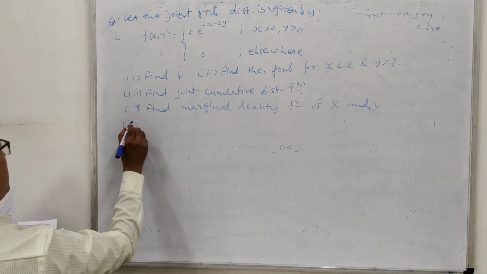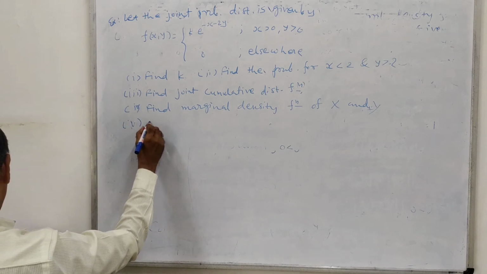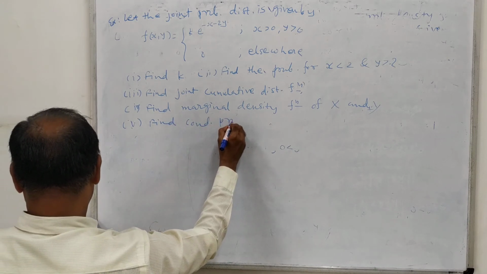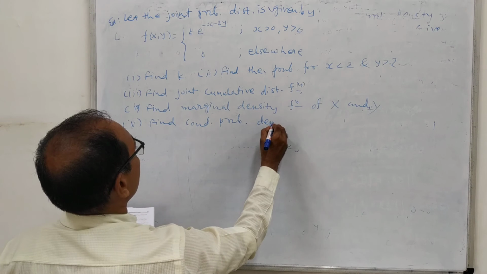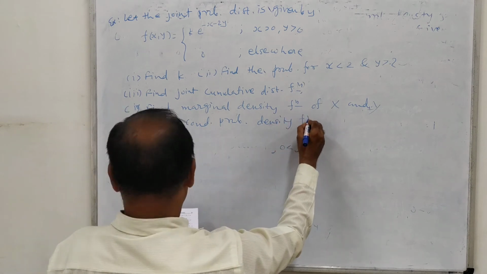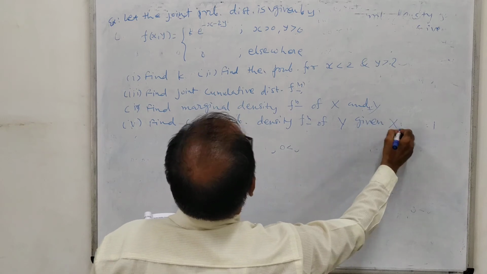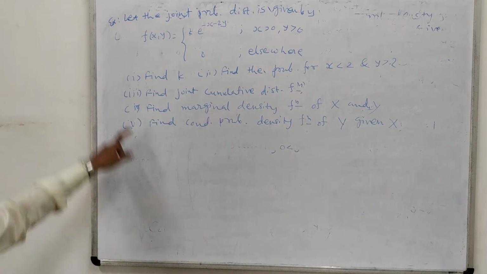Question number 5 is find the conditional probability density function of y given x.